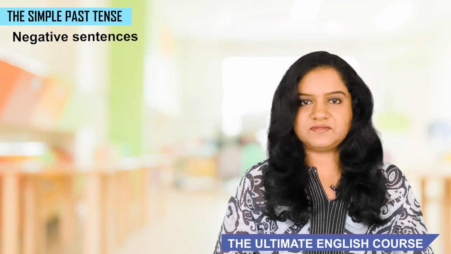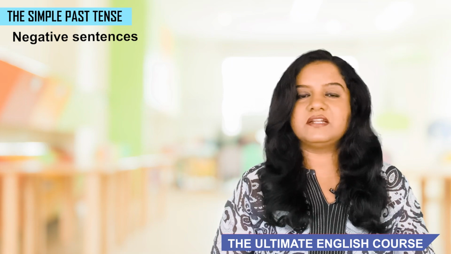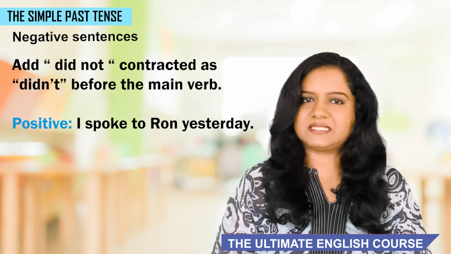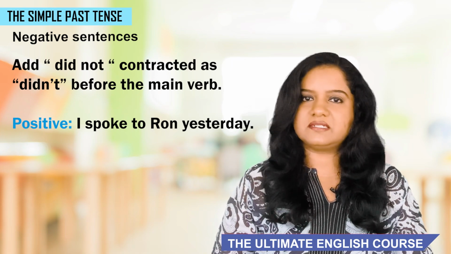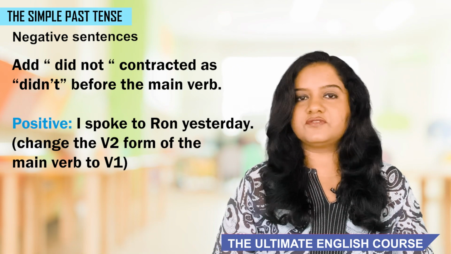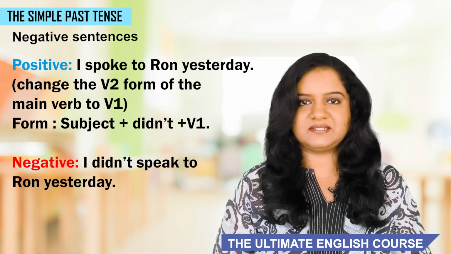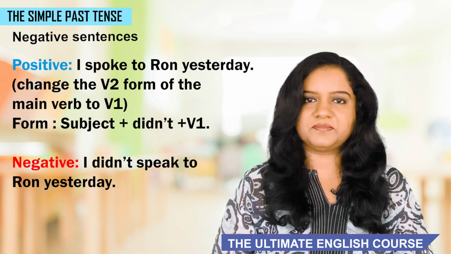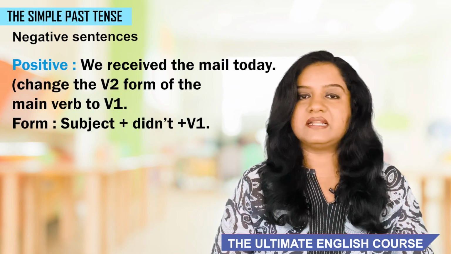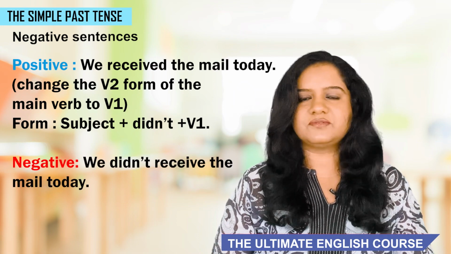Now let's look at how to make negative sentences. To make negative sentences, you just have to place did not before the main verb. And did not is contracted as didn't. So let's look at this example. I spoke to Ron yesterday. Now you place didn't before the main verb. And then the main verb changes from verb 2 to verb 1. So the sentence is, I didn't speak to Ron yesterday. In the next example, we received the mail today. Again, we place didn't before the main verb and received changes to receive, which is verb 1. So the negative sentence is, we didn't receive the mail today.